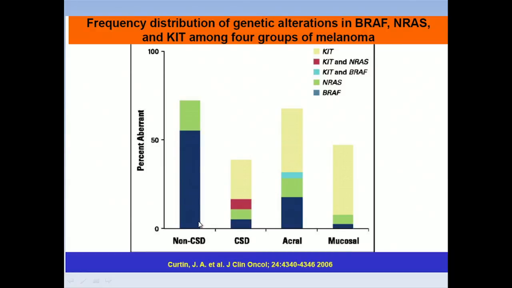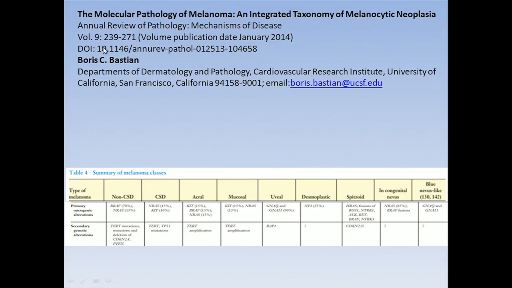He was able to show that in the non-chronic sun-exposed, the major mutation is the BRAF mutation, and in the acral melanomas and the mucosal melanomas, the major mutation is the c-KIT mutation. In a recent paper from 2014, Dr. Bastian, who has been a pioneer in looking for mutations and has been doing this work for the last 20 years, was actually able to separate the melanomas into several categories based on the molecular alterations present in the melanomas.